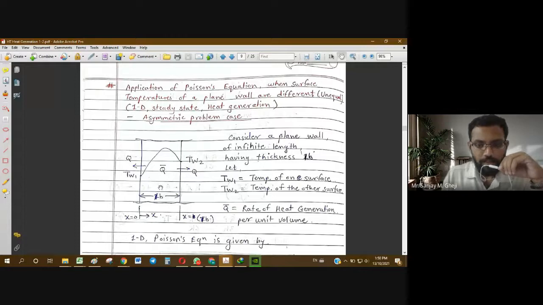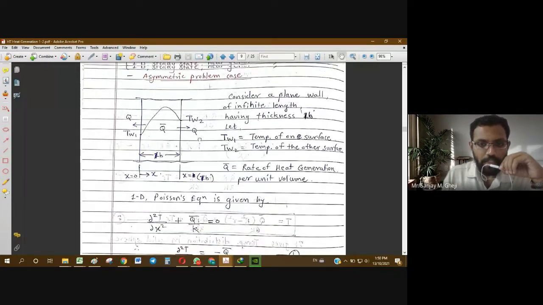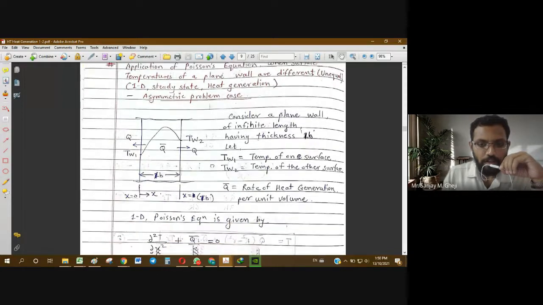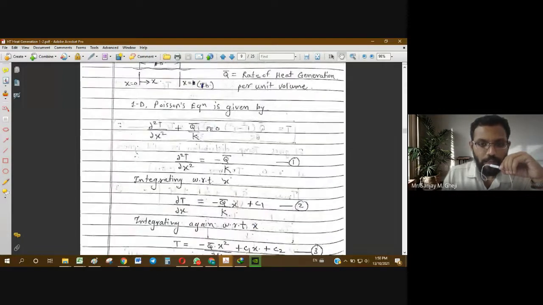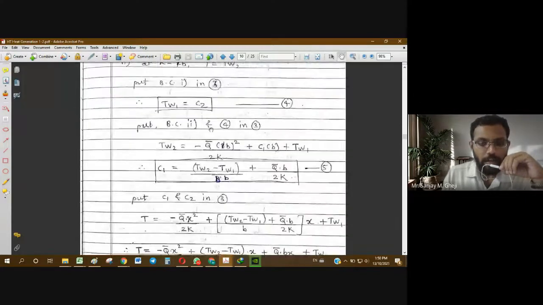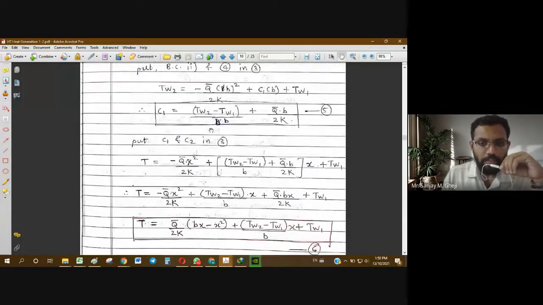We saw what change occurs in the derivation, what changes we have to undertake for the boundary conditions, and how we arrive at different solutions.